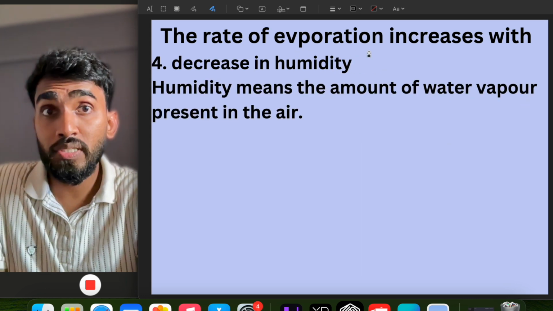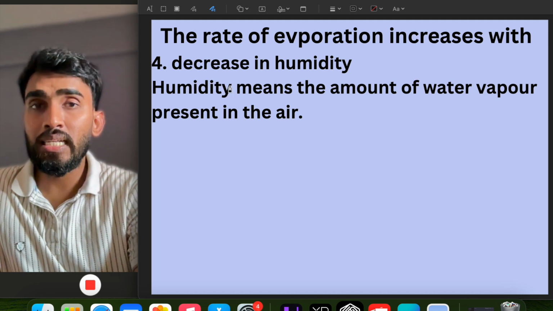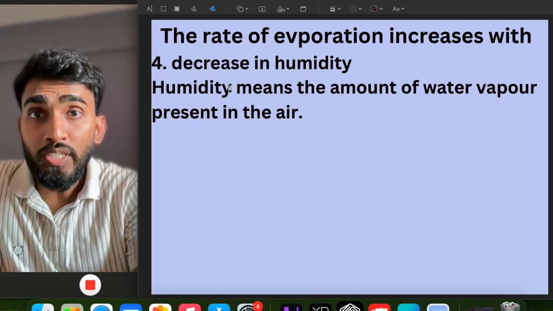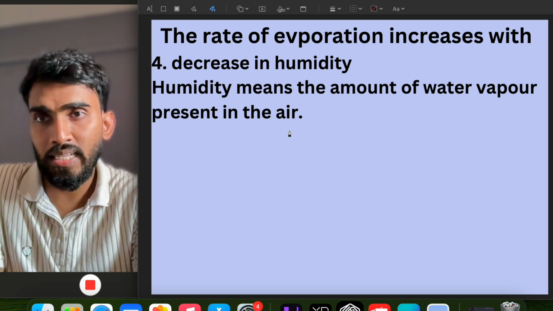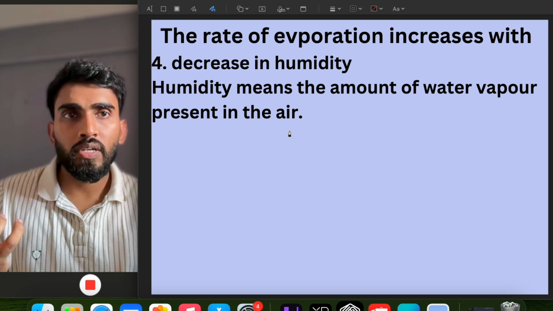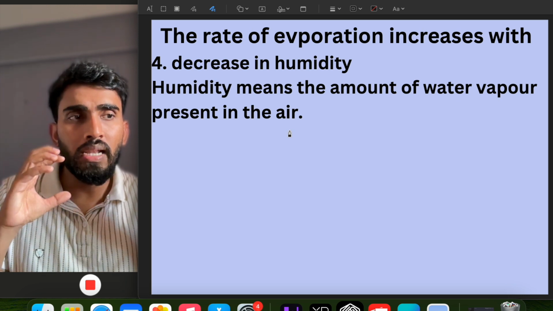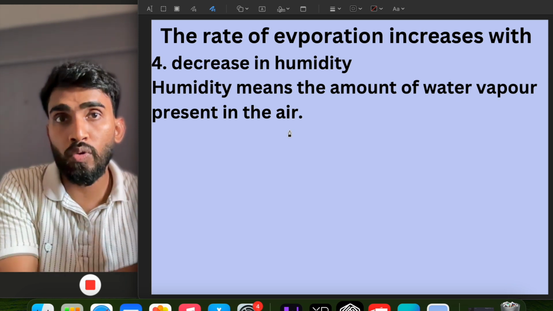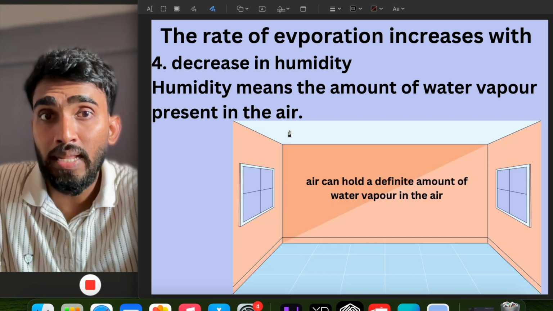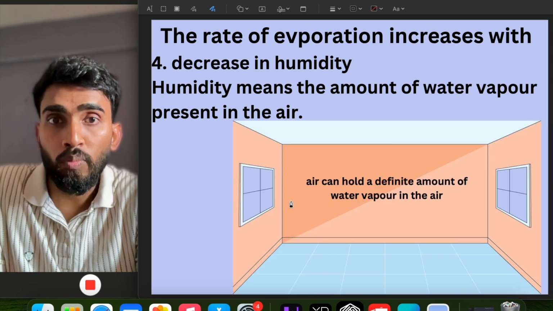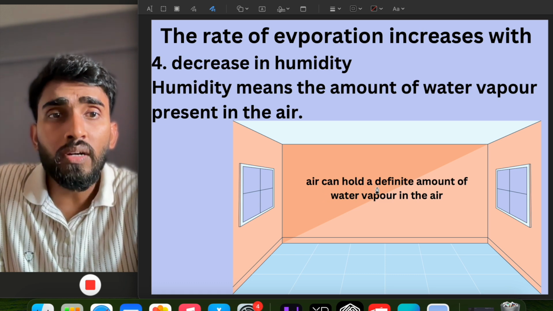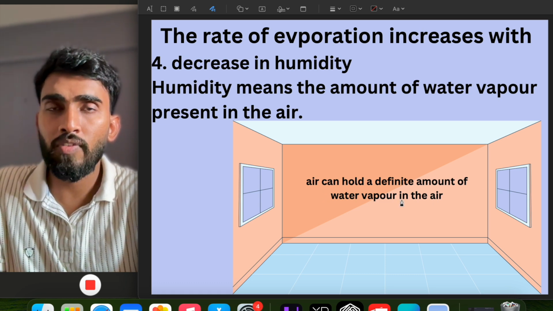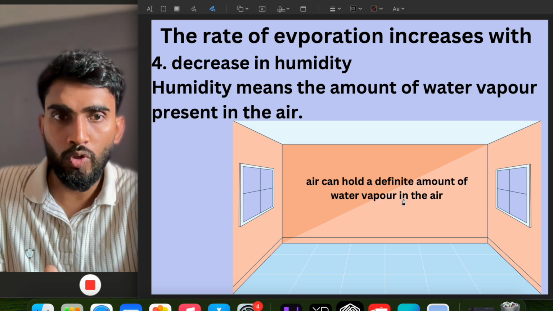The rate of evaporation also increases with a decrease in humidity. Now what is humidity? Humidity means the amount of water vapor present in the air. The air which is around us can hold a limited amount of water vapor only, not more than that. Let us say here is a room. In this room there is air, and this air can hold a fixed amount of water vapor only, not more than that.